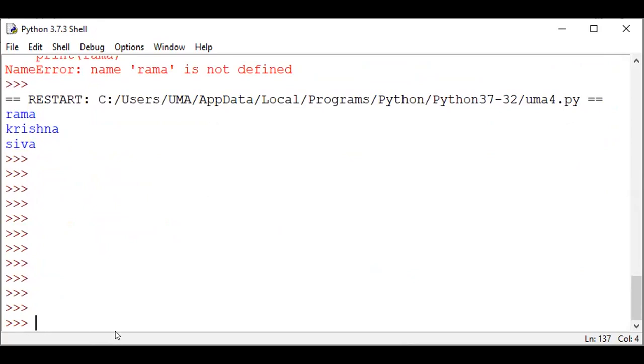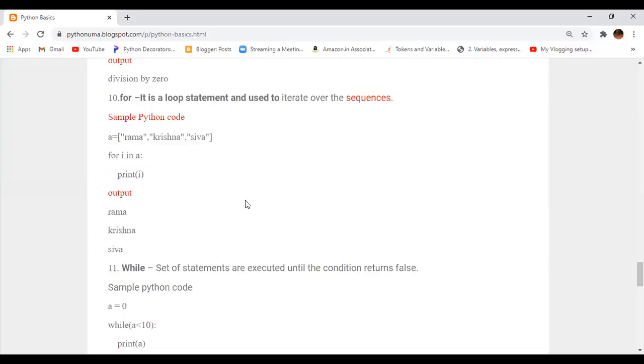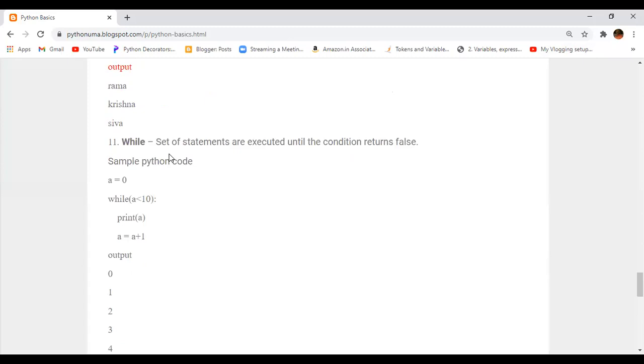You will discuss this for loop clearly later in the loop statements, and then the while loop and different loop conditions. For and while are the important loops in Python programming. How can you represent the while statement? A set of statements is executed until the condition returns false.